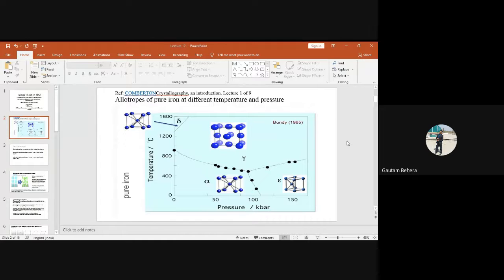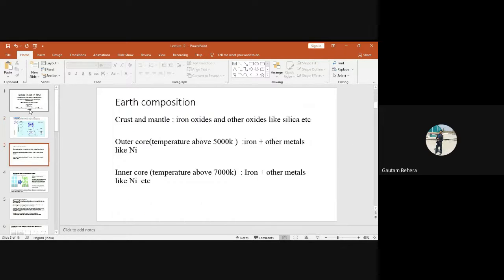So now the question will be whether this kind of change in crystal structure will have some advantage or not. This is the question now. Of course, these different crystal structures at different temperatures and pressures are advantageous actually. That's why we have a lot of applications using this, not pure iron, but steels. We are using steels because of this kind of phase transformation actually. I will talk about it right now.